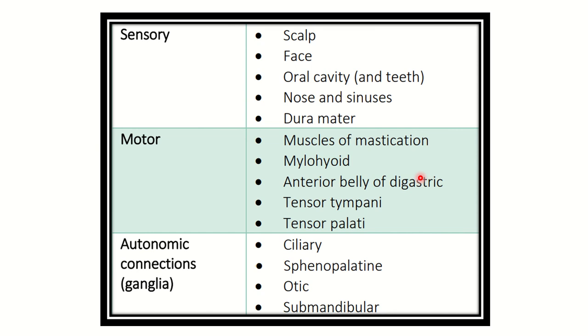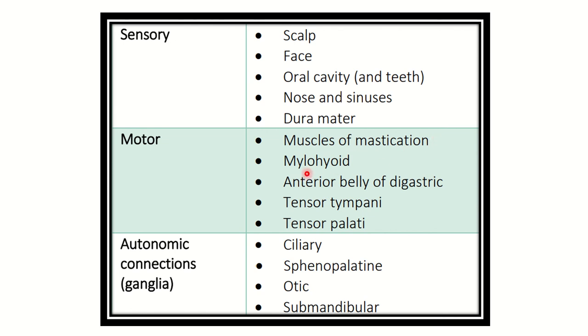Now let's see, this is in short all the supply of the trigeminal nerve. Sensory area: it supplies the scalp, face, orbital cavity and teeth, nasal cavity and paranasal sinuses, and dura mater. And motor: 8 important muscles. Here 4 muscles of mastication: masseter, temporalis, medial and lateral pterygoid.